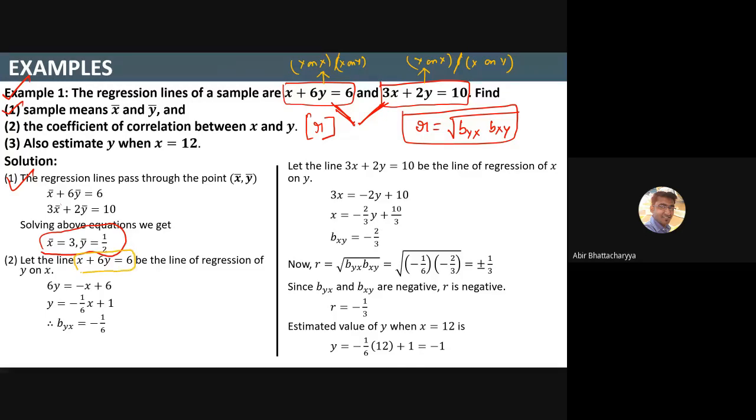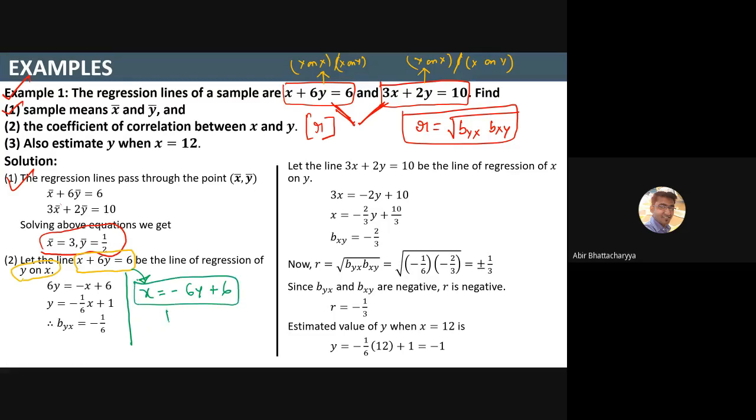I assume x plus 6y equals 6. The first equation is y on x. You can assume x on y also. Okay, you want to see what will happen if I assume it as x on y. If I assume it as x on y, I will directly write x equals minus 6y plus 6. Now it is in the form.